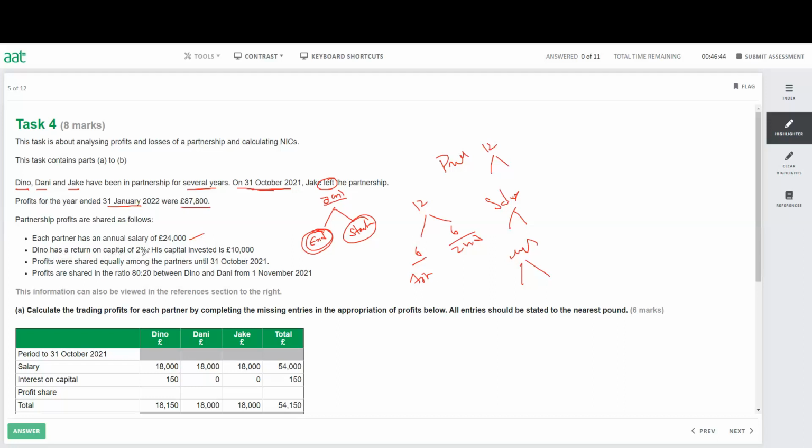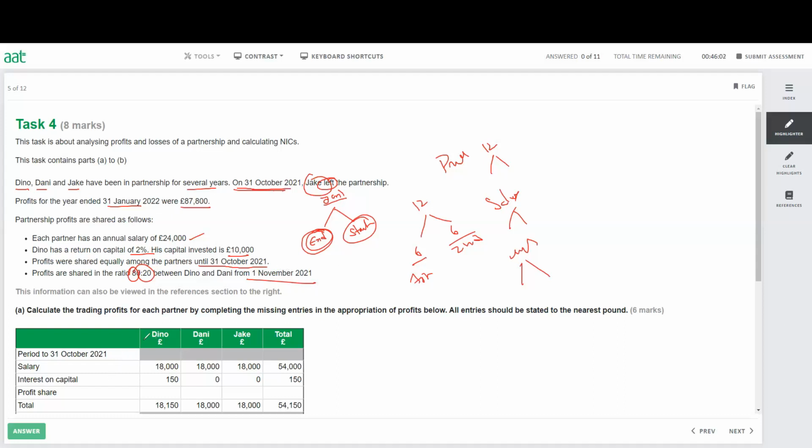Dino has a return on capital of 2%, so his capital investment is 10,000, and 2% is the interest. Profit was shared equally among the partners until 31st of October. So until Jake left the partnership, the profit was shared equally. Profit is then shared in the ratio 80-20 between Dino and Danny. So after Jake left, Dino and Danny were taking 80% and 20% from 1st of November till January. So you need to calculate from February to October and then November to January. So you have 2 periods.